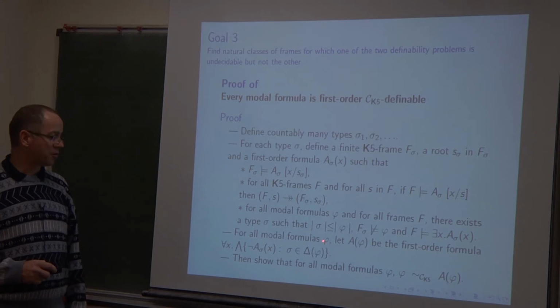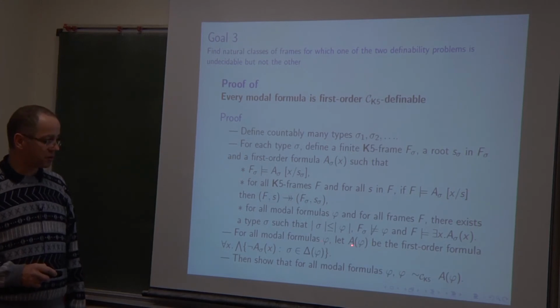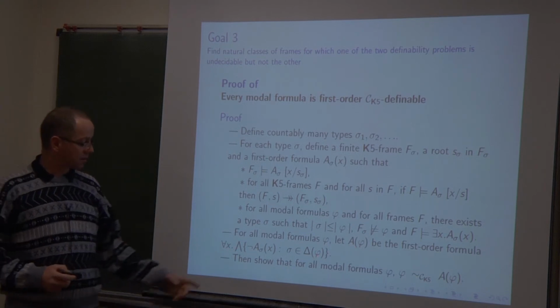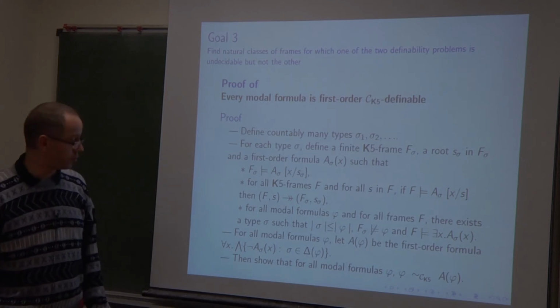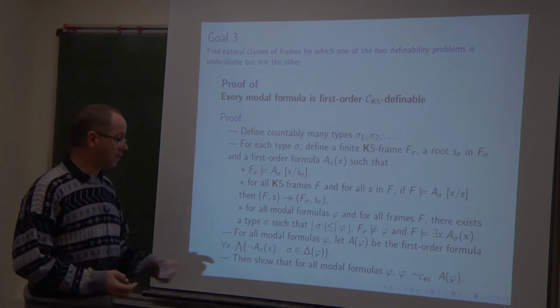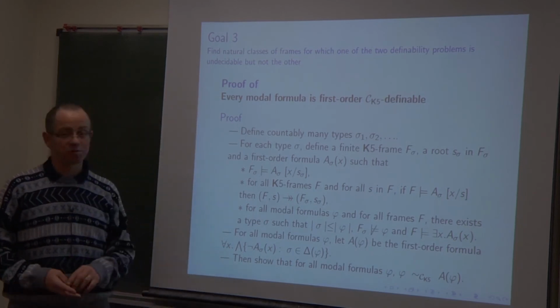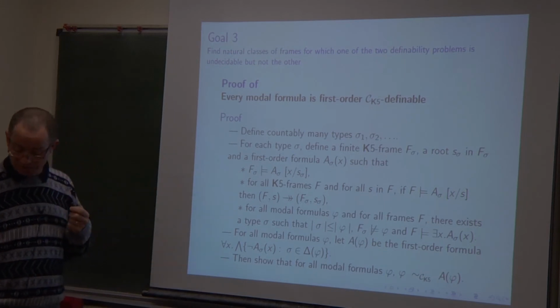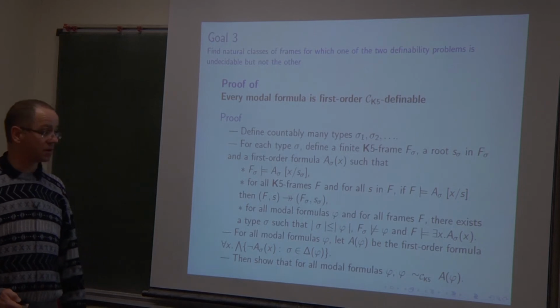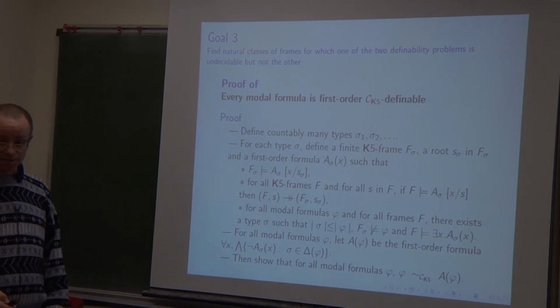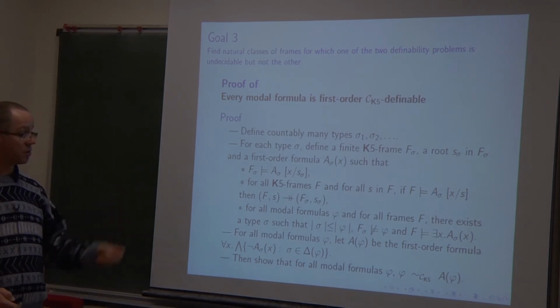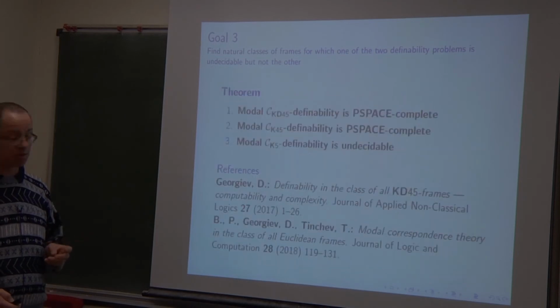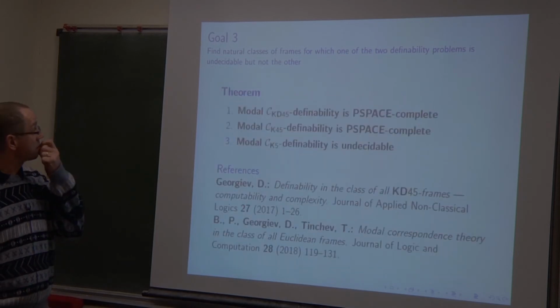And now for all formulas phi, we associate to it the first order sentence, this one, and it is possible in a quite easy way to prove that this first order sentence corresponds to the formula phi. In the class of K5 it is done like this, but I think it is relatively standard. Or it appears in a different way, but almost the same.